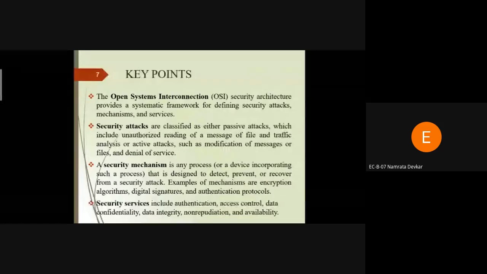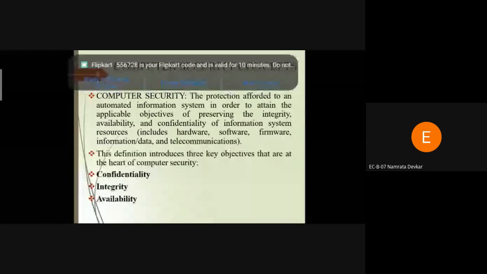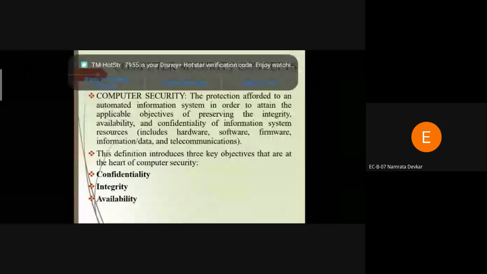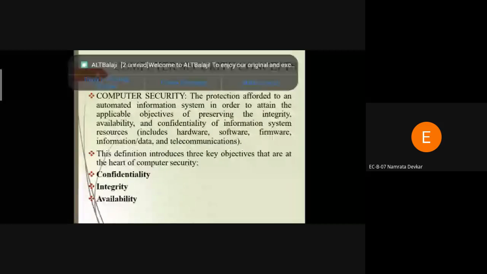If we have to study computer security concepts, these are the three important concepts. By using these three services, we can transfer data over the network.